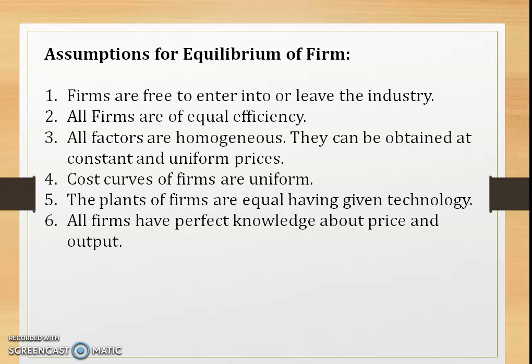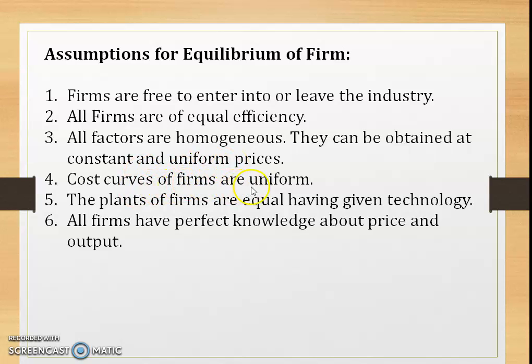The firms are free to enter into or leave their industry, that is, entry and exit are free, so there is no barrier. All firms are of equal efficiency. So we assume that the firms in the market are of the same efficiency. All the factors are homogeneous, that is, the same, not different. They can be obtained at constant and uniform prices.